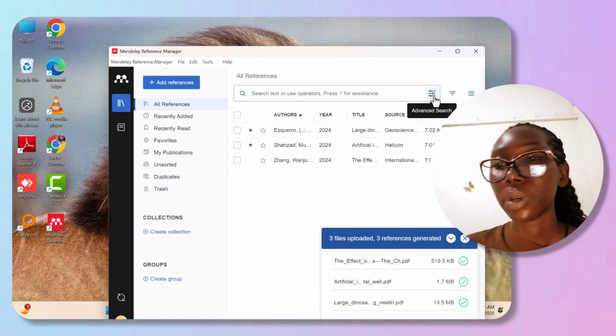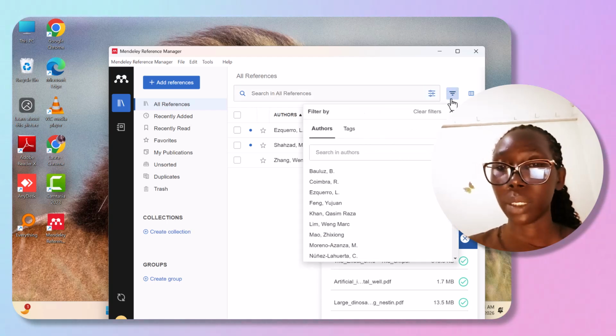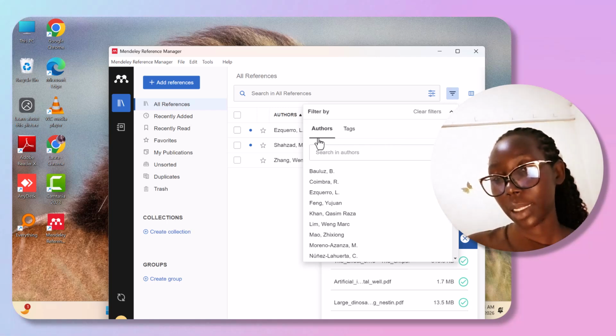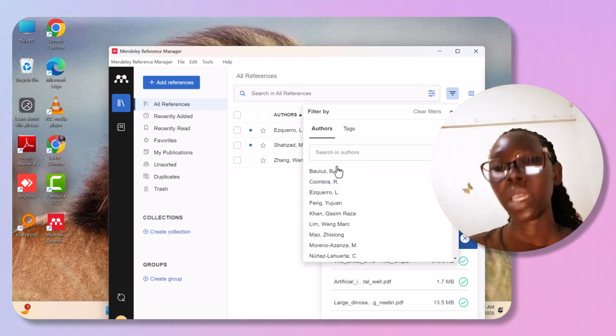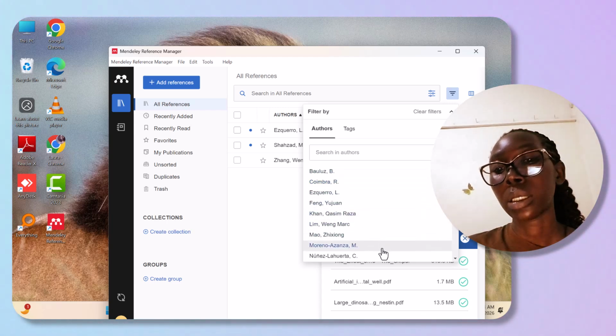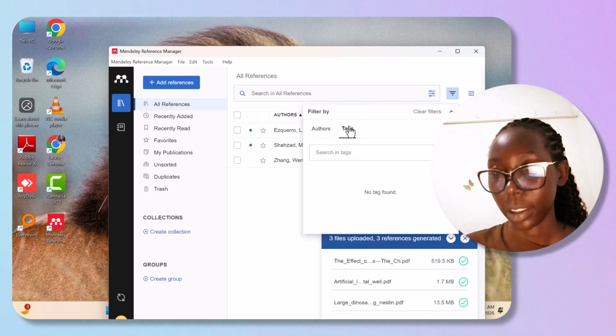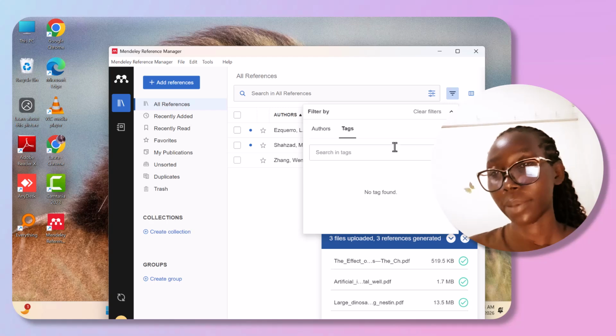To move on, we also have this button here, authors. You can search for authors here if you know their right spelling of name and correct style of how they were written. Then the tags, you can as well get it from here.